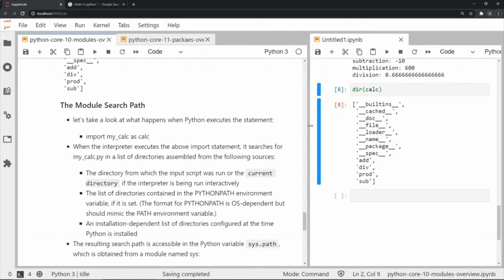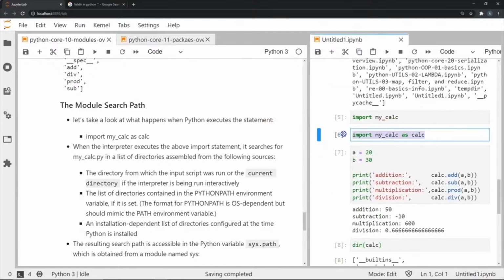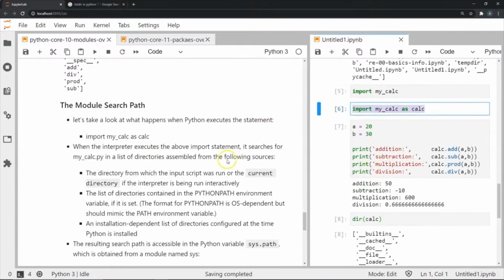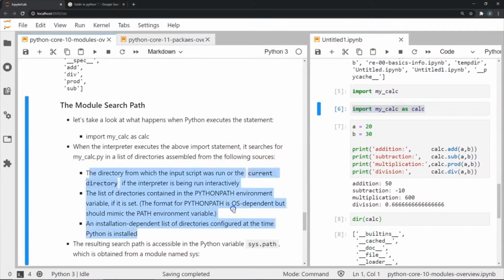Now, to go slightly deeper into what happens when we do a module search, let's actually look at what happens. When, for example, we execute the statement import mycalc as calc, as we did over here, the interpreter executes the statement and searches for this Python script in a list of directories assembled from the following sources. It takes the directory from which the input script was run, or the current directory if the interpreter is being run interactively, which is the case right now.